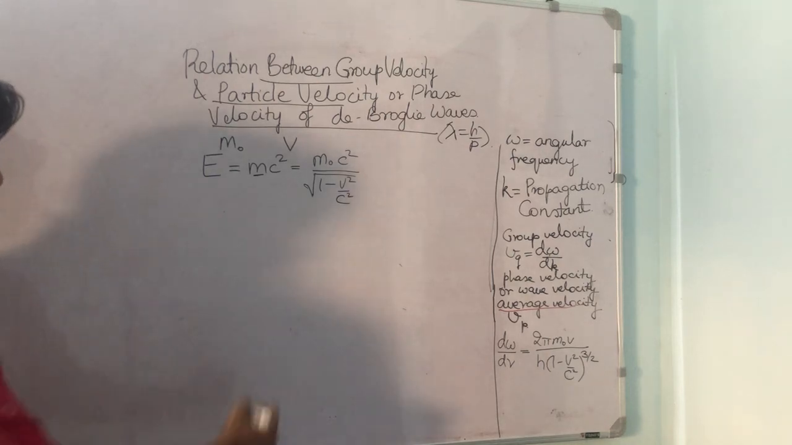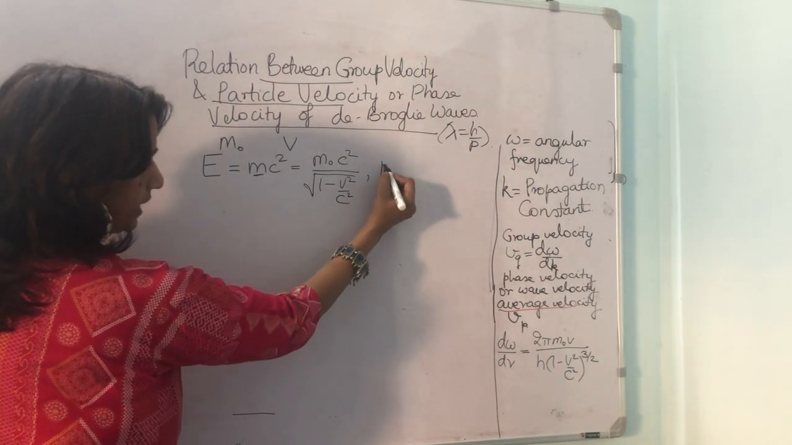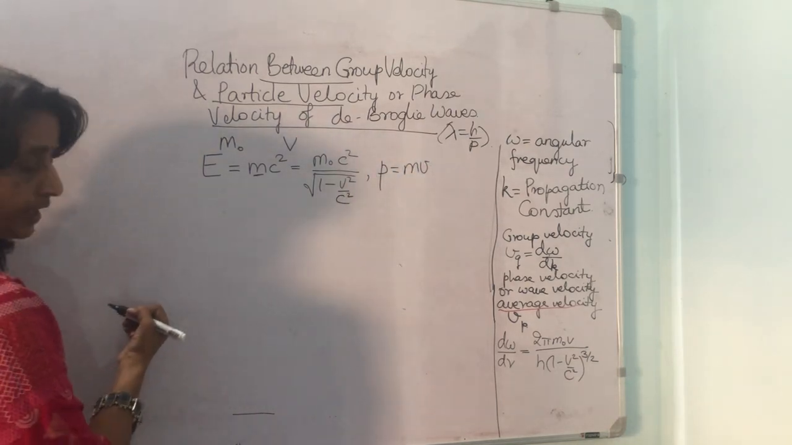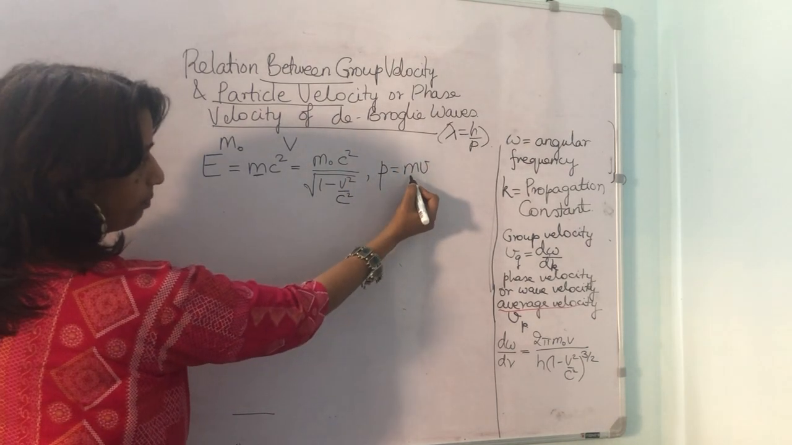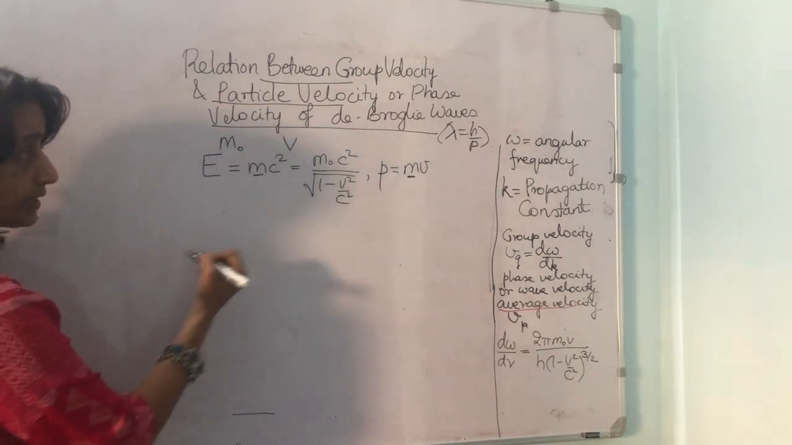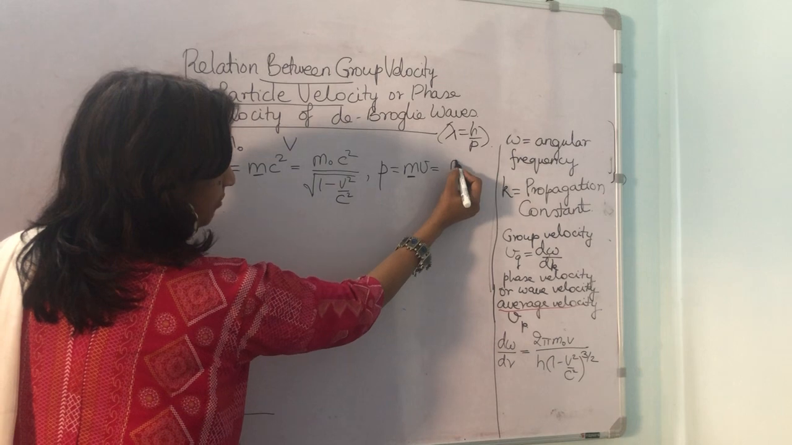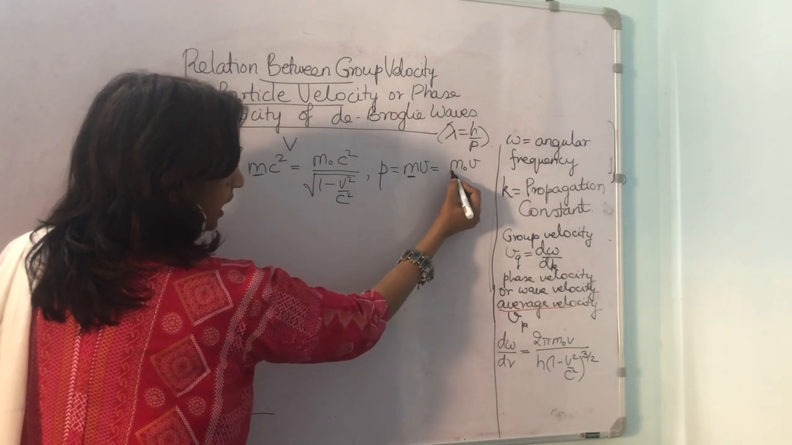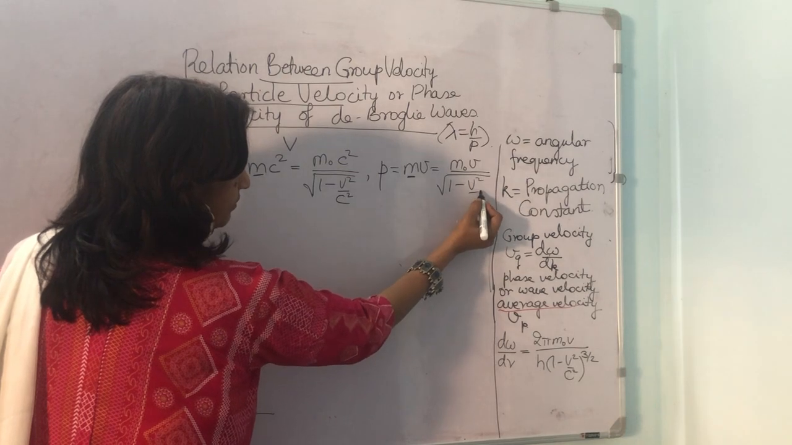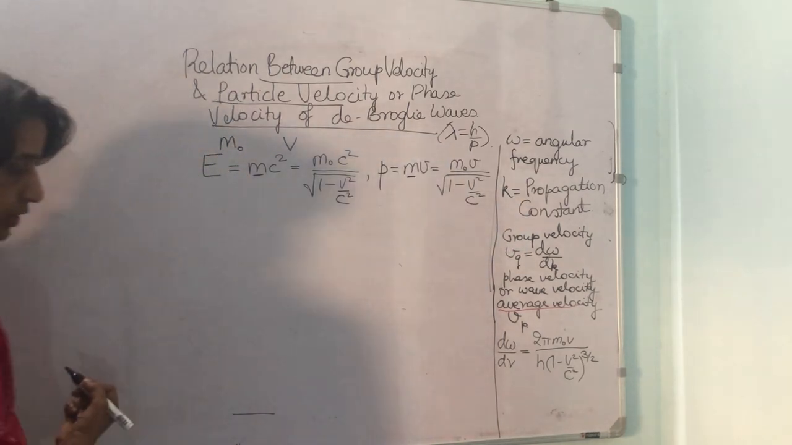of light. Next, momentum is equal to mass into velocity. So here also we will replace this m with relativistic mass. That means m0 v upon under root 1 minus v square by c square.